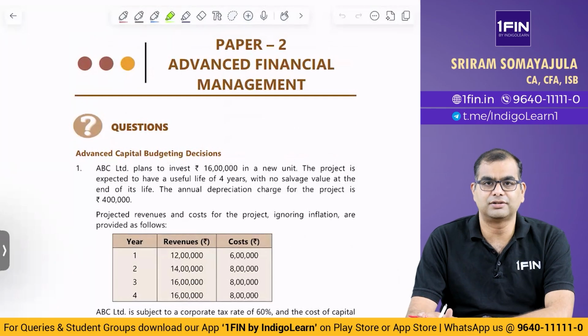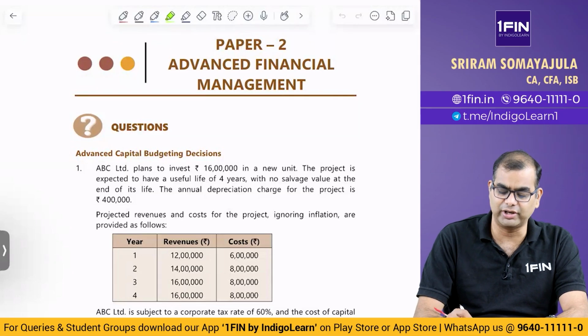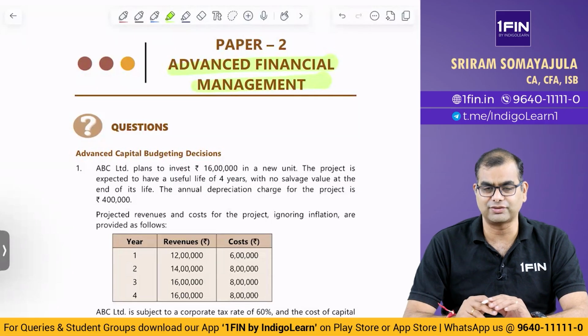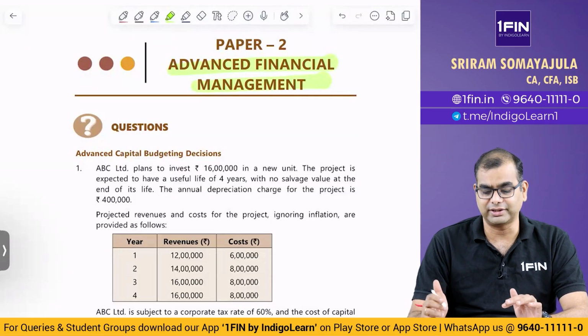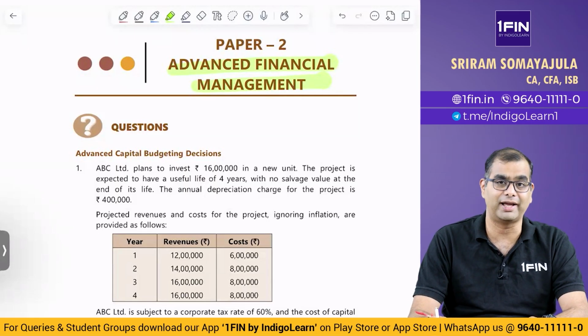So friends, ICAI has released the RTP for September 25 exams for CA Final, all subjects, and today we are going to look at the RTP of Advanced Financial Management, Paper 2. Now, before I get into each of the individual questions, I want to highlight one thing. This RTP, if you honestly ask me, is actually better than the previous two RTPs I have seen.